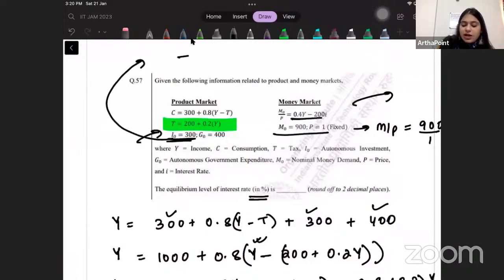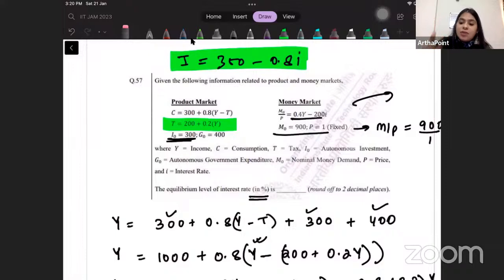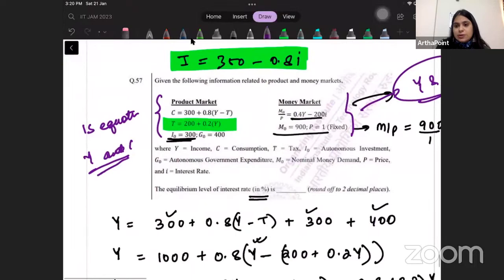They will give you some value of investment, say something like this. So if investment were also a function of the interest rate, supposedly, then my product market equation would have been the IS equation, the typical IS equation in Y and I. Money market would also have been in Y and I. Then you would have solved for Y and I simultaneously.